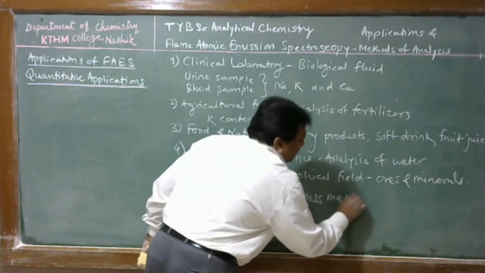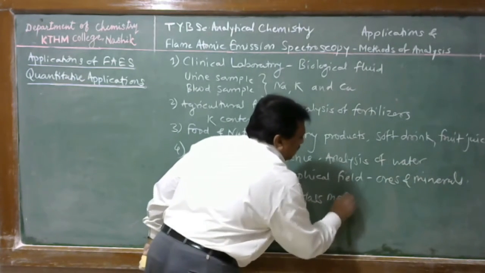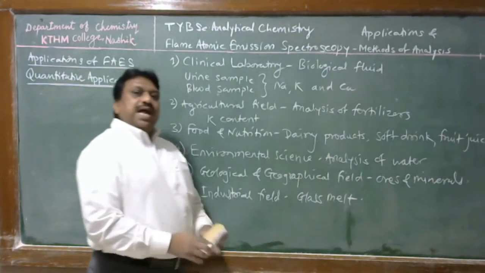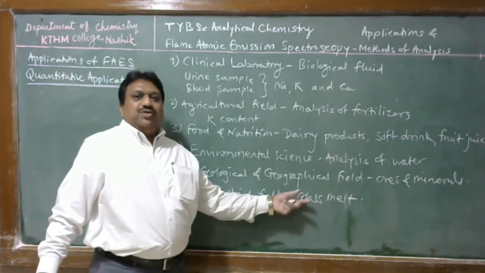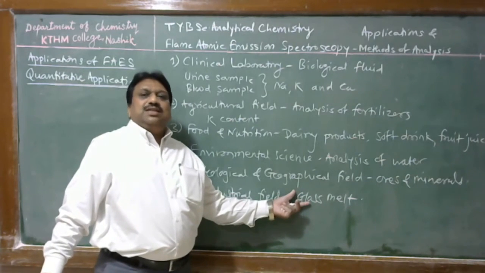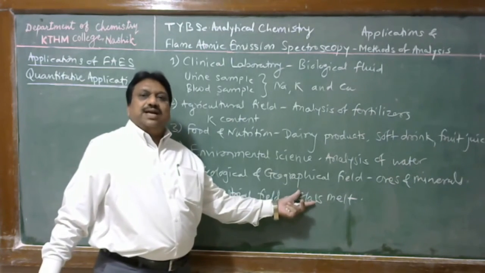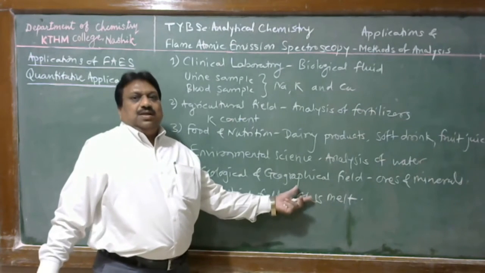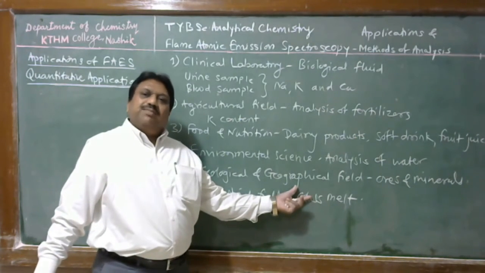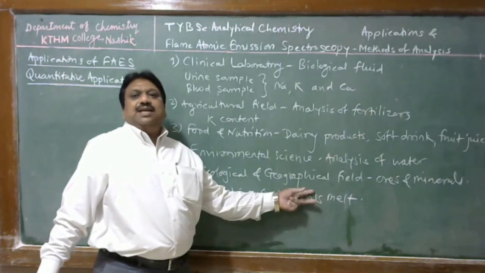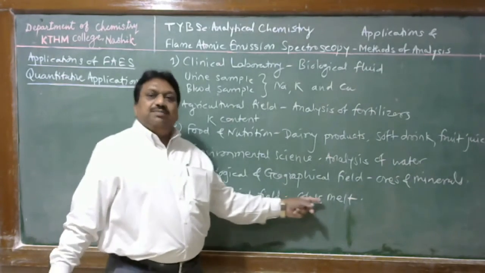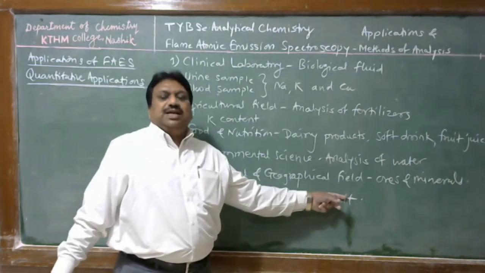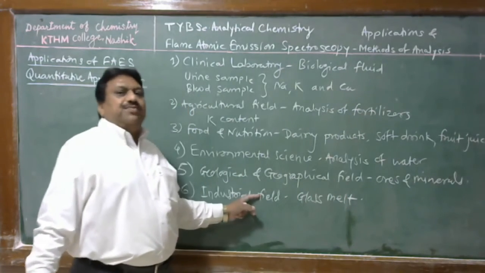Glass, you know that it is a super cooled liquid having very high viscosity. Before the formation of glass, it is present in the form of viscous liquid that is called glass melt. The amount of potassium and sodium in the glass melt directly affects the property of glass, and therefore we can rapidly determine the sodium and potassium content in glass melt by means of FES.